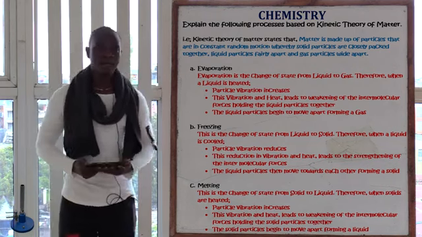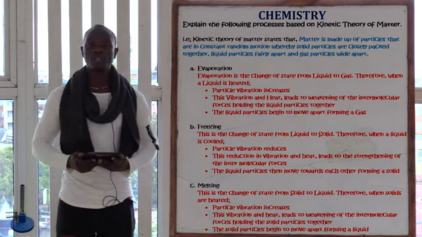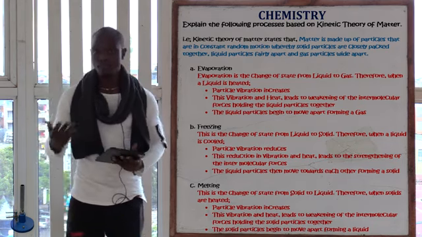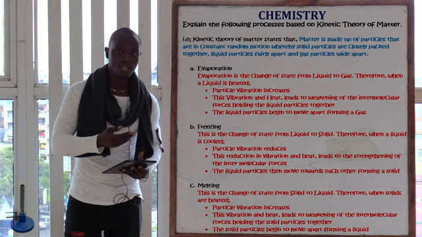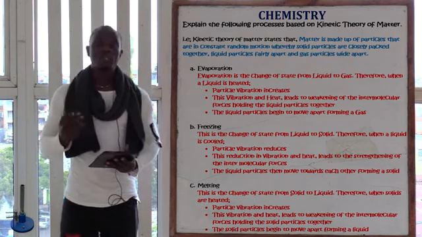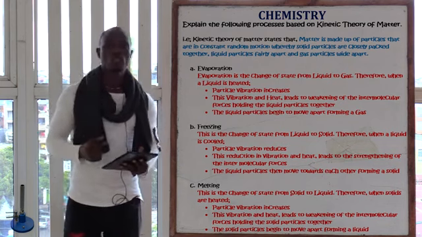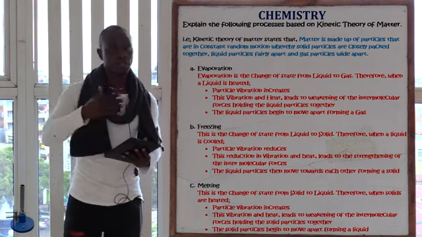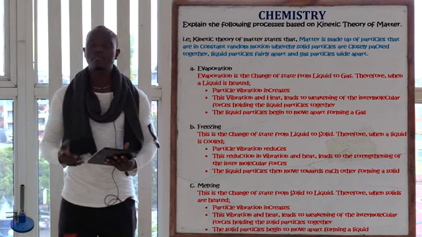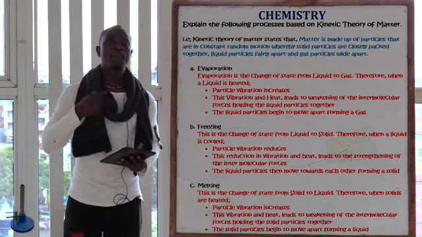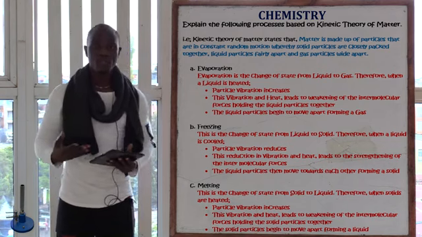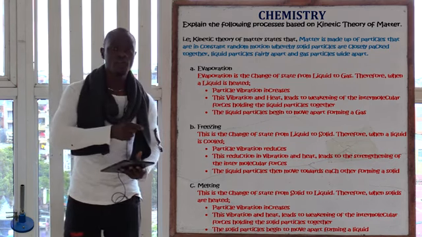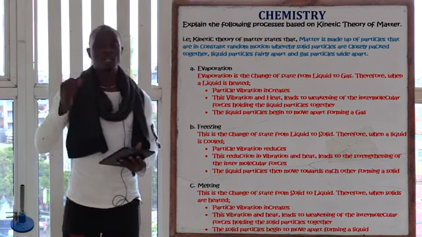In summary, about evaporation, we'll say that as the liquid is being heated, the liquid particles are going to absorb heat. After absorbing heat, what will happen? The intermolecular forces holding these particles will become weak. At the same time, the particles will begin to vibrate even more. As the intermolecular forces are becoming weak, the particles are vibrating.